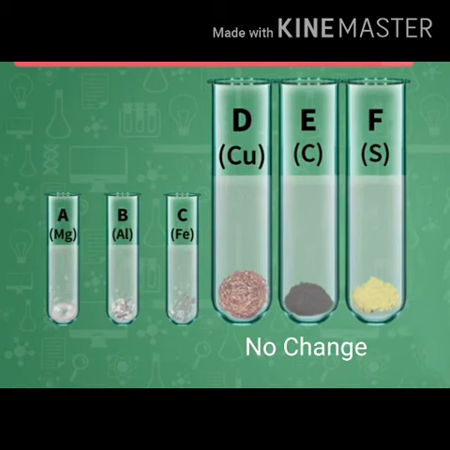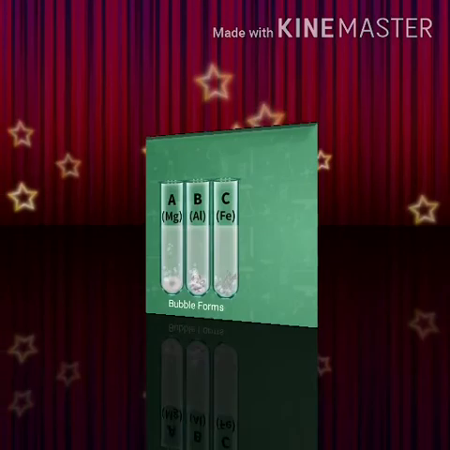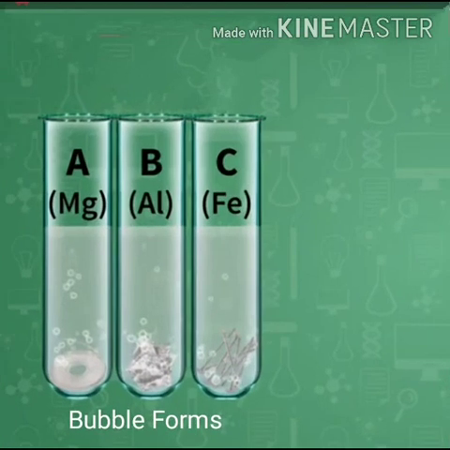It means that elements like copper, charcoal and sulfur have not reacted with the acid. Students, you find that in test tubes A, B and C, bubble formation is taking place. What are they? Bubble formation indicates the release of gas. But which gas is releasing here is still unknown to us.